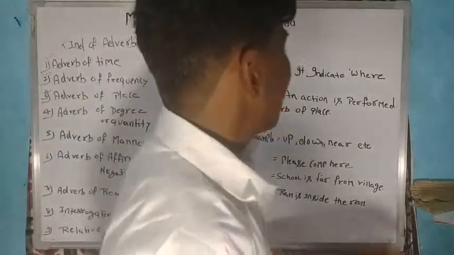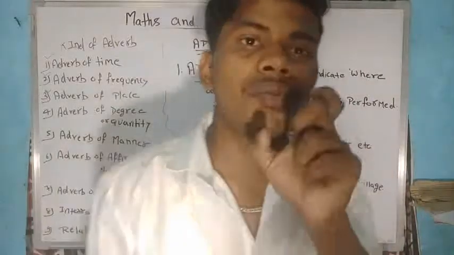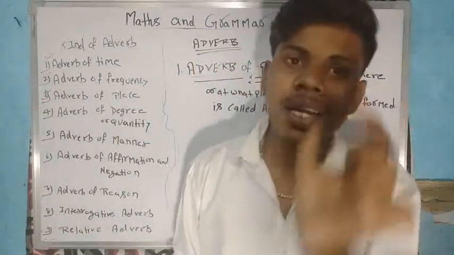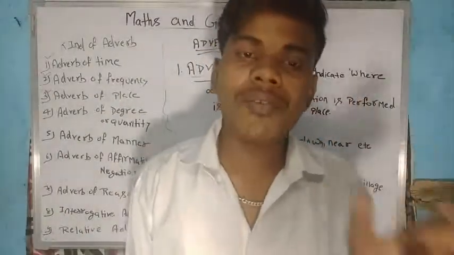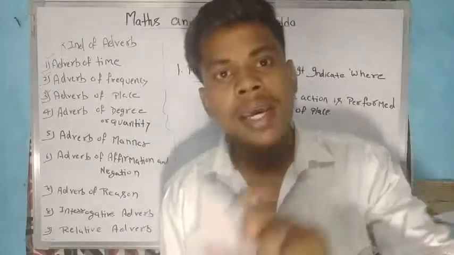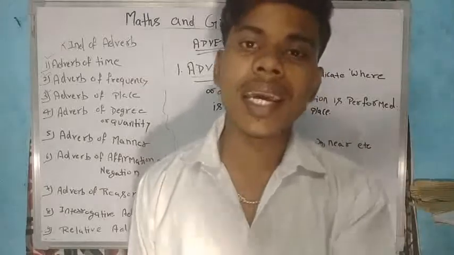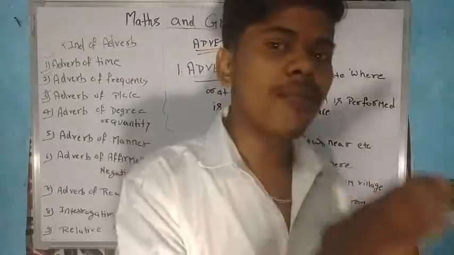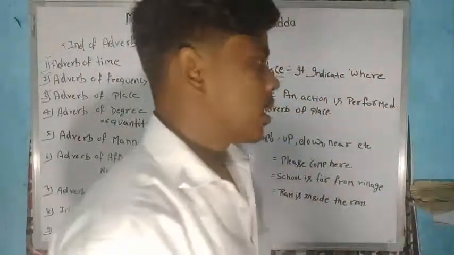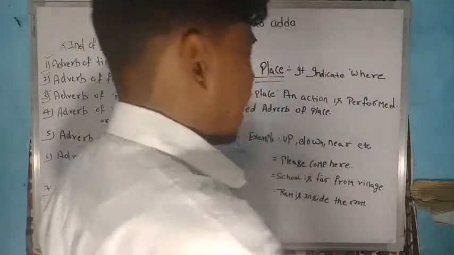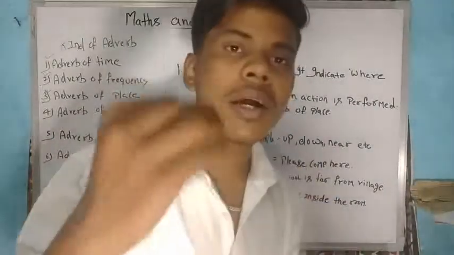It means if any work is happening, then where is that work happening, where will that work happen, where is the continued work happening, and where had that work happened?